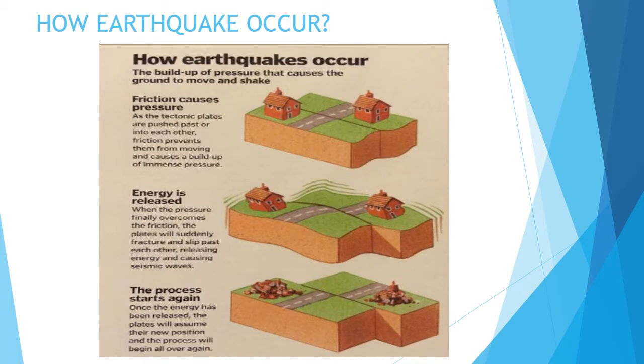Once the energy has been released, the plates will assume their new position and the process will begin all over again. In the third figure you can see the earthquake or the disaster has taken place. Now the plates will take their new position. In the first figure the position was different, and now the position of the plates is different. So it is going to take a new position and again the process will start.